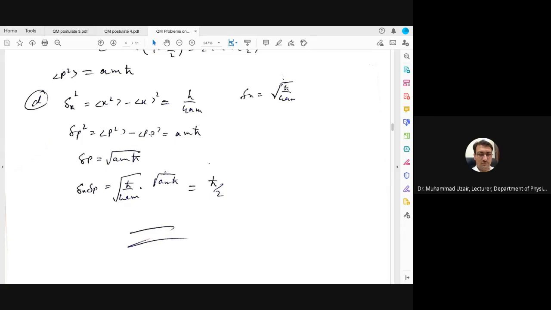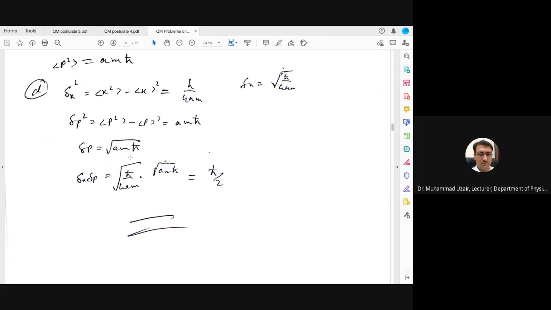Again, p average is 0 and p square has this value, so delta p will be square root of am h cut. Now, you know the condition of uncertainty is that we have to multiply delta x and delta p. So the product of delta x and delta p will be equal to h cut by 2. So this justifies the uncertainty principle, the uncertainty relation, which tells you that the product of delta x and delta p is equal to h cut by 2.